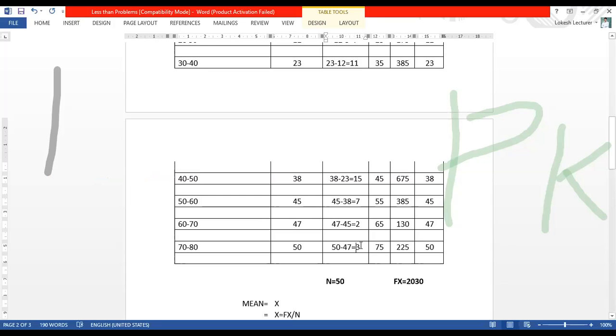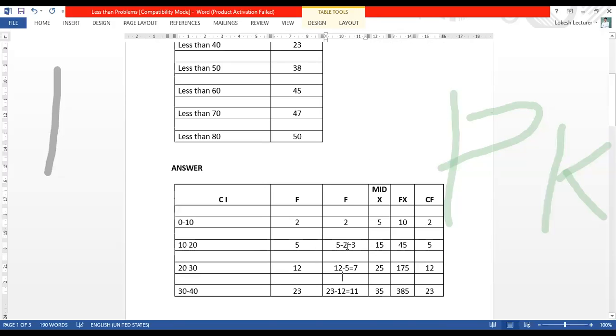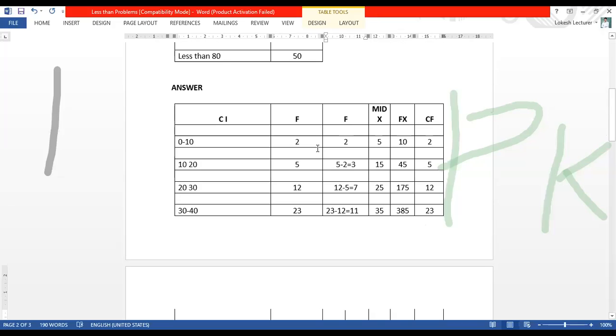Now this is the frequency we take. If you total this, it must become 50 only. See, in the less than problem, the classes are 0 to 10, 10 to 20, 20 to 30, 30 to 40, and the frequency they have given we have to change. First we take 2, then 5 minus 2 is 3, 12 minus 5 is 7, 23 minus 12 is 11.